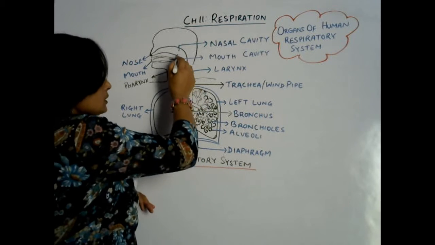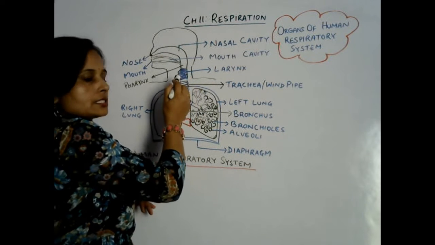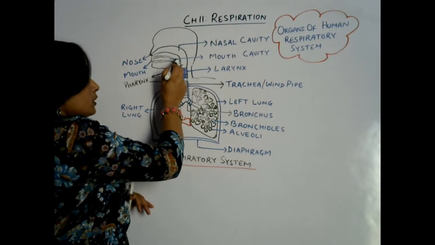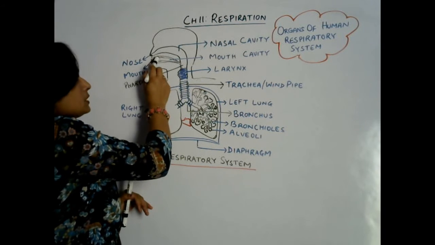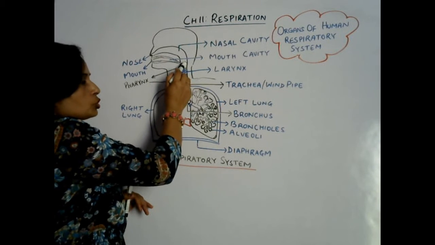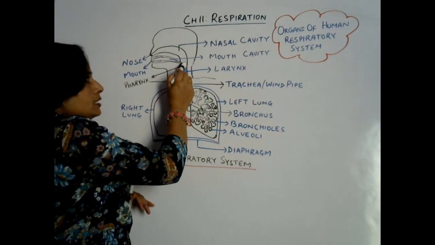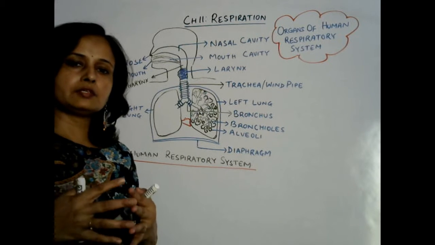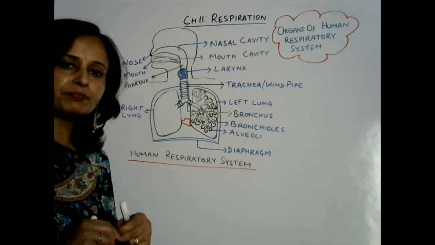Then that nasal cavity goes towards a region that is called the pharynx, and in this pharynx one more part of our body joins, that is the mouth cavity. So basically the mouth opens into a cavity called the mouth cavity, correct? And that mouth cavity also joins the pharynx. So in the pharynx both cavities join. What are those two cavities? Mouth cavity and nasal cavity.